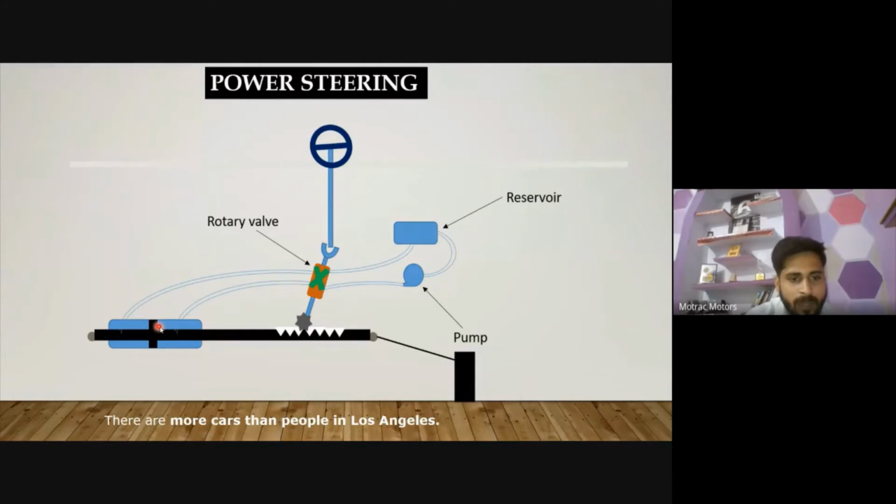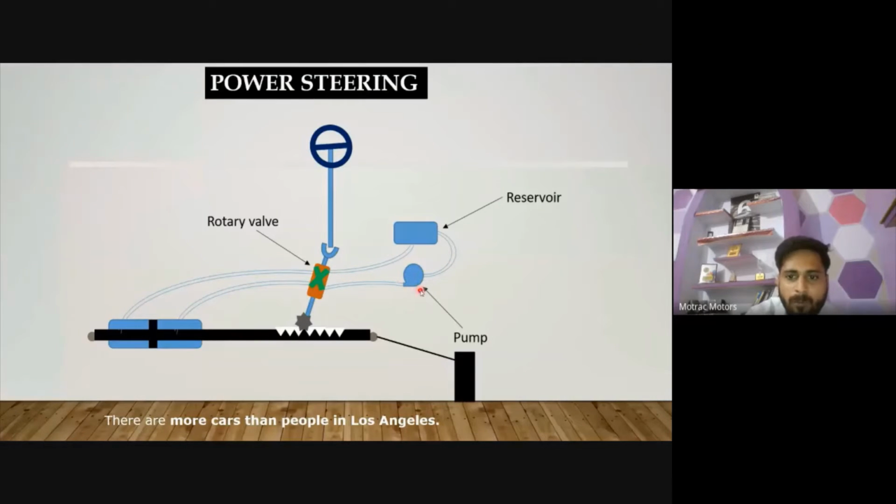So what will happen is when you push, this fluid will go in this line. Here is a rotary valve, and this fluid will come in this part. The rotary valve is connected to the spool kind of valve. This fluid will come to the bottom side in this part, and it will come into the pump.